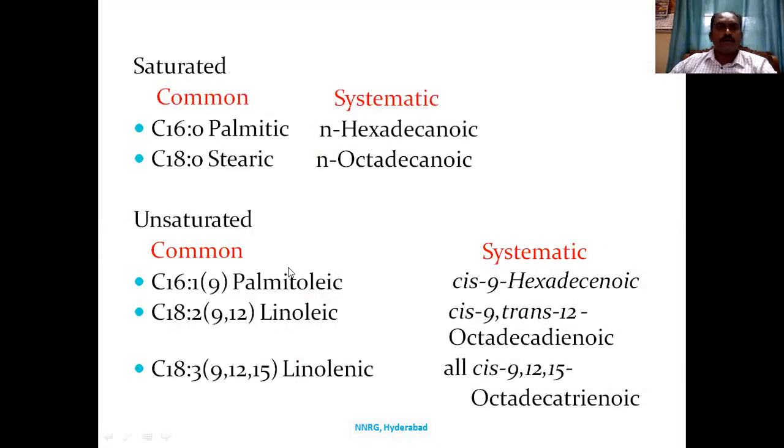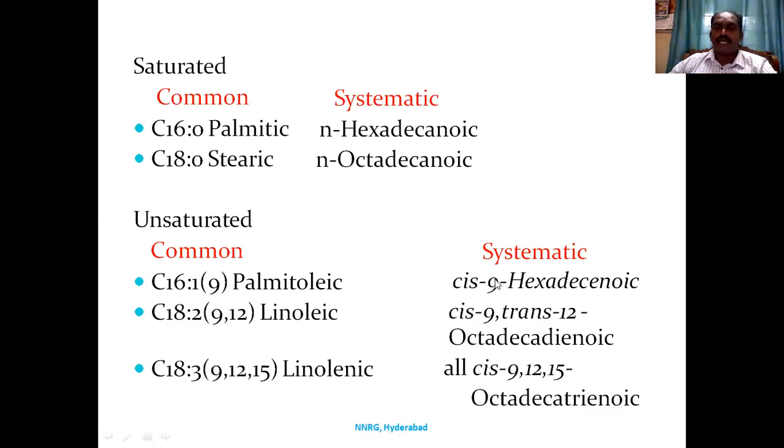So common saturated fatty acids are long chain fatty acids. There is palmitic acid C16, myristic acid C14, lauric acid C12, and stearic acid C18, also called n-hexadecanoic acid C16 and n-octadecanoic acid C18. Unsaturated fatty acid with one double bond at C9: all the double bonds will be in cis conformation.